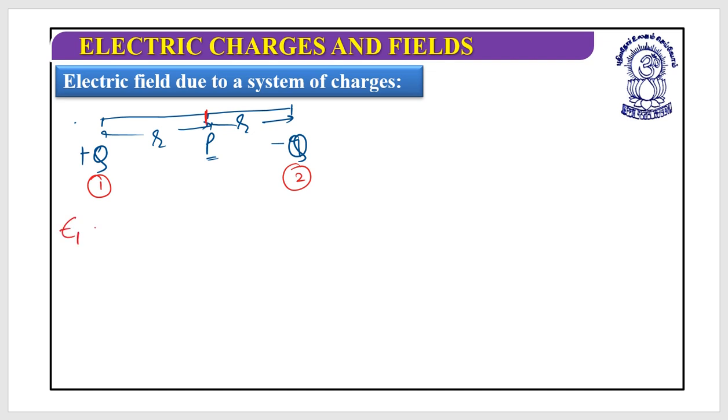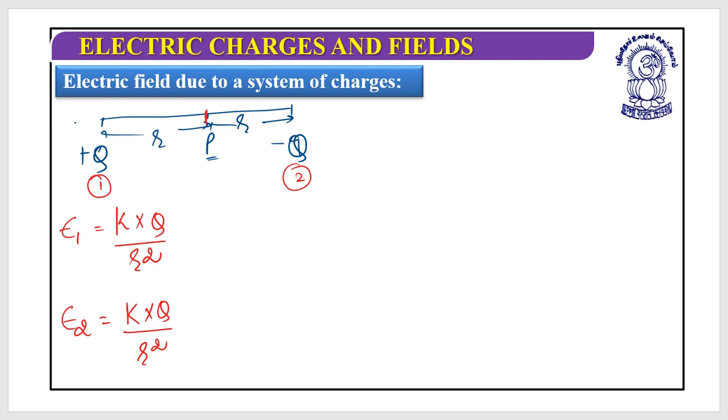First, the magnitude E1, what would it be? Our standard relation says it is k multiplied by charge divided by the square of the distance. This is r square. What would be the electric field due to charge 2? According to the standard relation, it is k multiplied by q divided by r square. So half of the task has been done. We have done up to the magnitude. Now what about the directions?